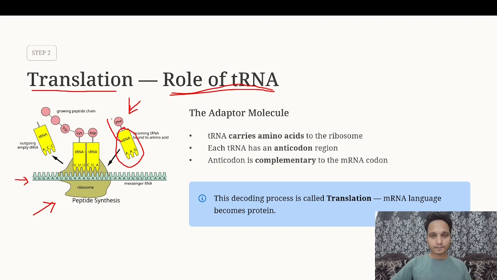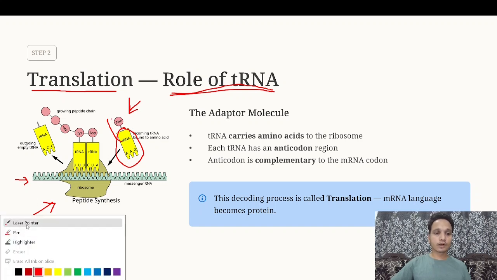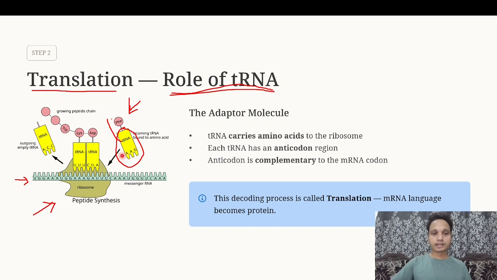And how is it done? How exactly does tRNA know which amino acid needs to be added to the growing polypeptide chain? Because tRNAs have anticodons. As you can clearly see, these are the anticodons. In this case, AAG is the anticodon on the tRNA, and UUC is the codon present on the mRNA.